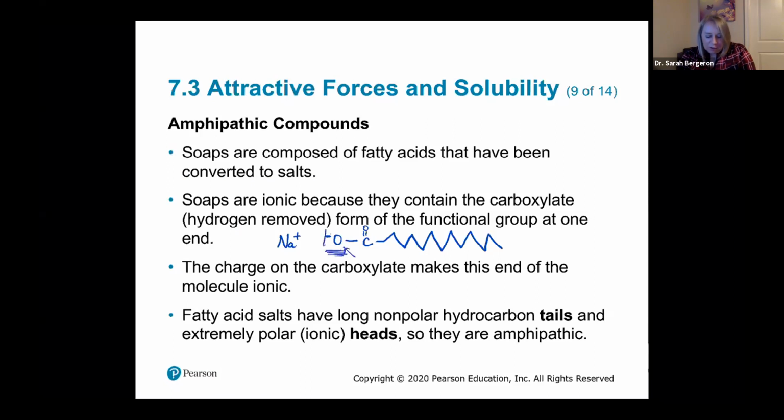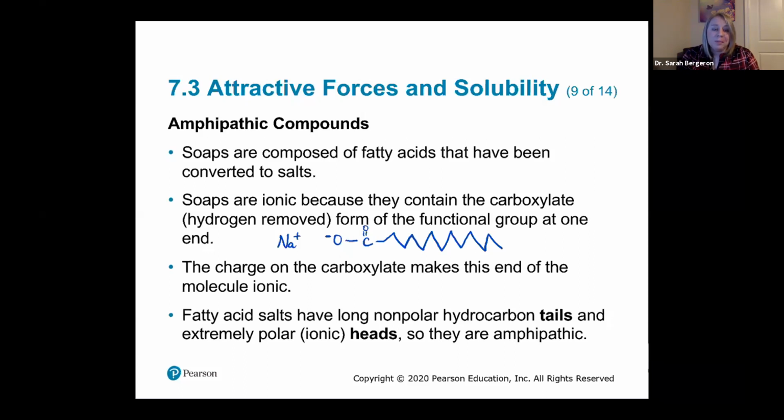And it was a hydrogen, but we're going to get rid of that hydrogen, and now it's going to be negatively charged, and it'll associate with a positively charged ion. And so we know a salt is a positive and a negatively charged ion. And so this is what we mean when we say that soaps are ionic, because they've been converted to a salt. Okay. All right, so the charge on our carboxylate, now that it doesn't have a hydrogen, instead of calling it a carboxylic acid, we call it a carboxylate. It makes this molecule ionic.